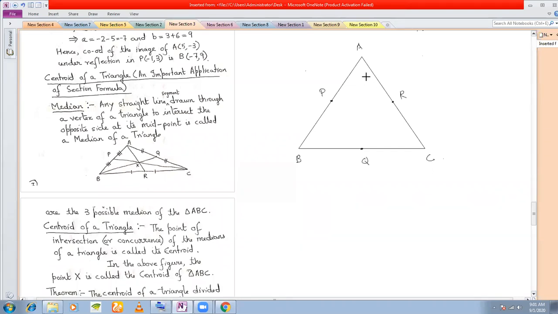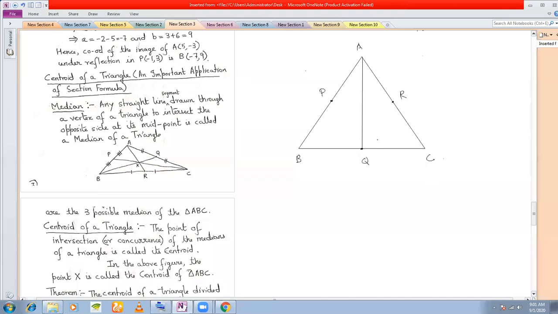In fact, what you do is from a vertex of a triangle, say vertex A, you draw a line and you join the midpoint of the opposite side.